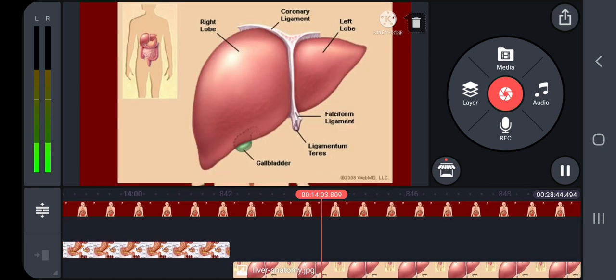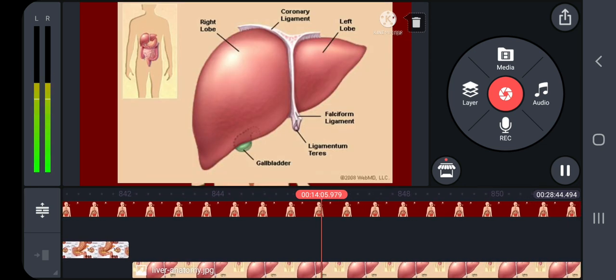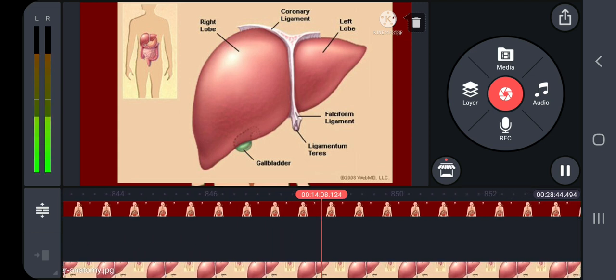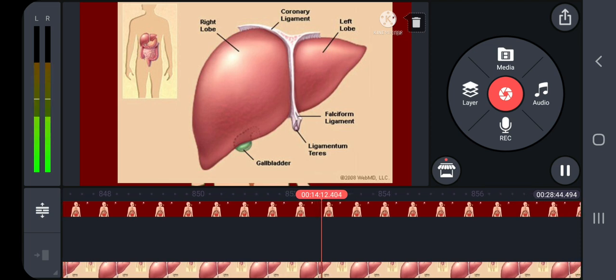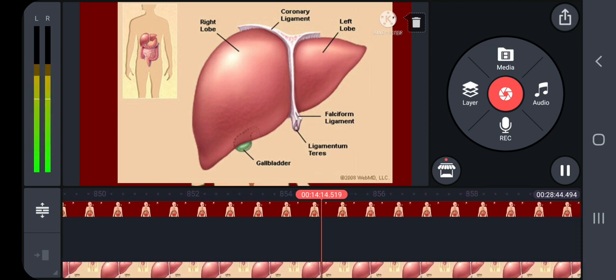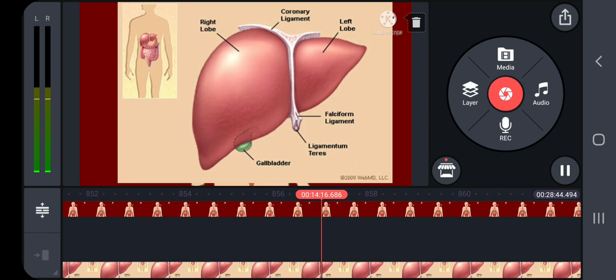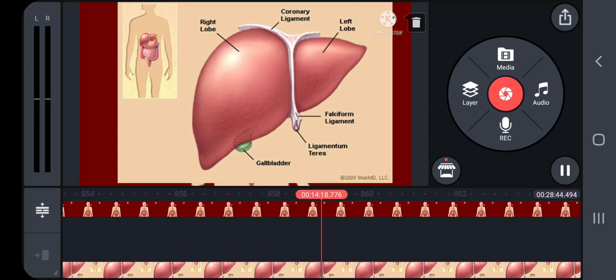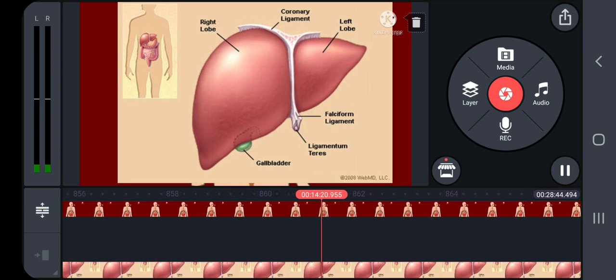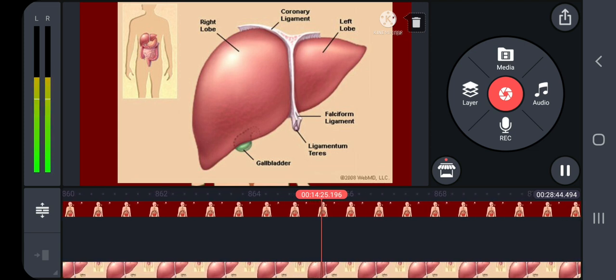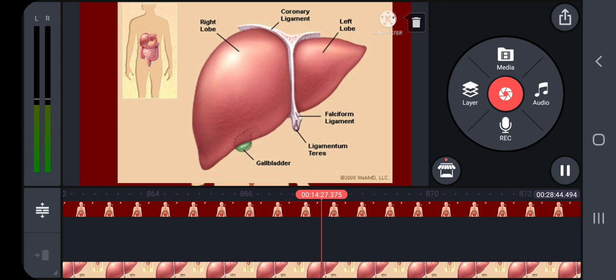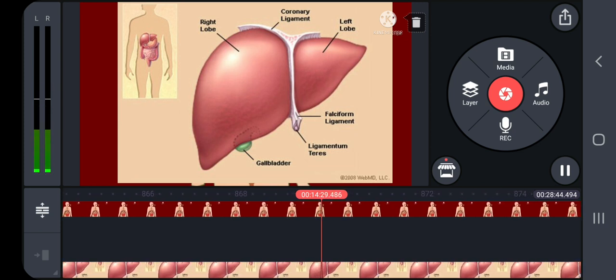Next gland is the liver. The liver is the largest gland in our body, and it is situated in the upper right side of the abdominal cavity, just below the diaphragm. The liver consists of two major left and right lobes and two minor lobes.